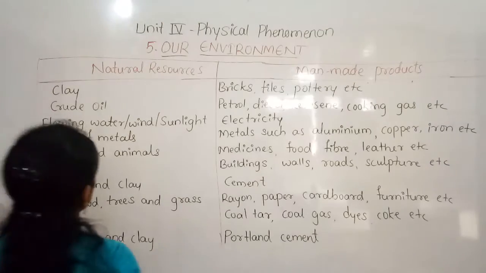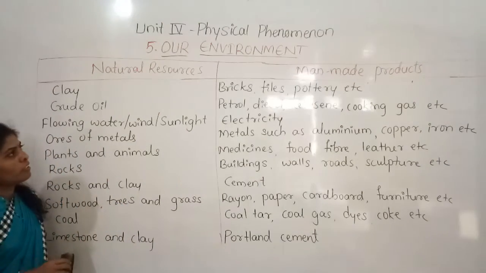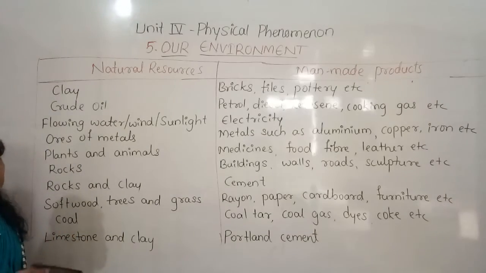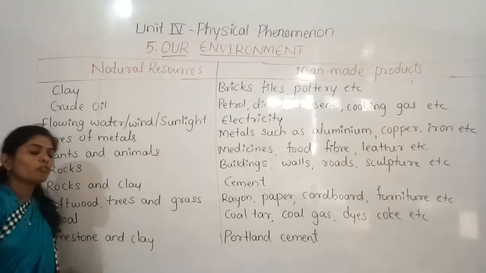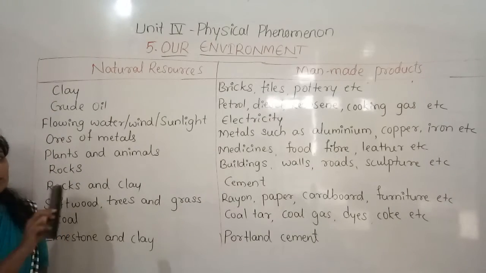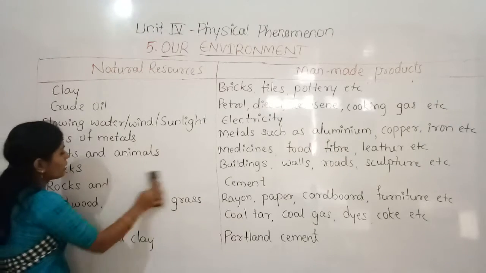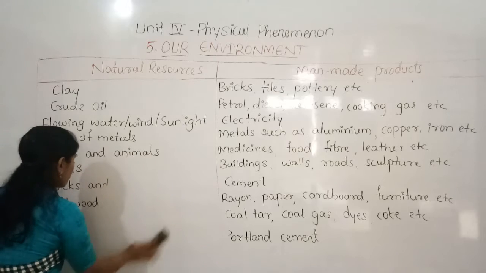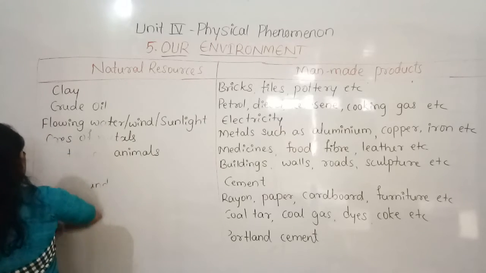How does the degradation take place? By the excessive use of all the natural resources. The natural resources are obtained, but their production in nature is very slow, while the consumption is very fast.